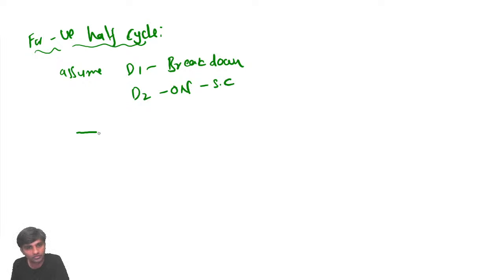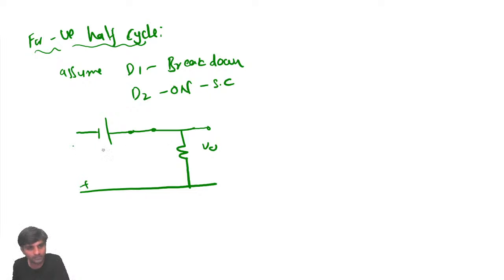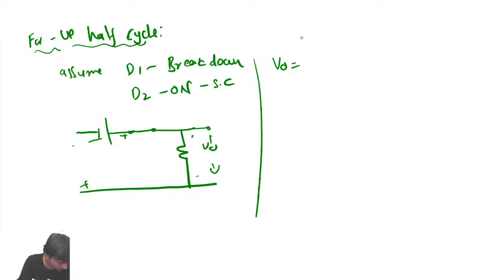So it should act like a voltage source, then short circuit, and then you'll have a 10K. It will be minus plus, plus minus. So V output is going to be, simply, you'll get a negative half cycle.